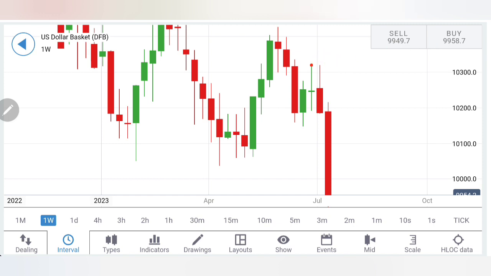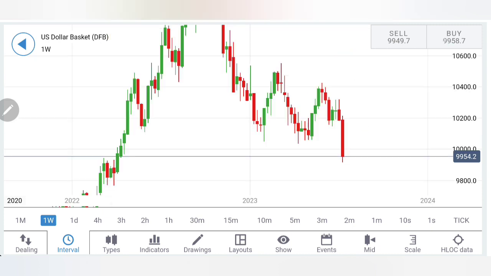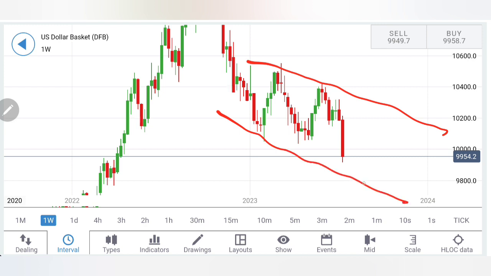Now the second observation is, look at this double top here, flat bottom and a breakout. Now see, this is the first breakout candle here. Also, if you draw the parallel here, you will find this is the channel in which it is trying to trade. Hence 98 levels are a great support for the dollar index on the downside. On this channel also 98 is a great support, and otherwise also 98 is a great support.